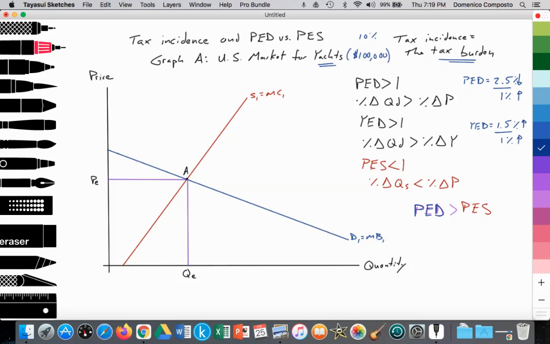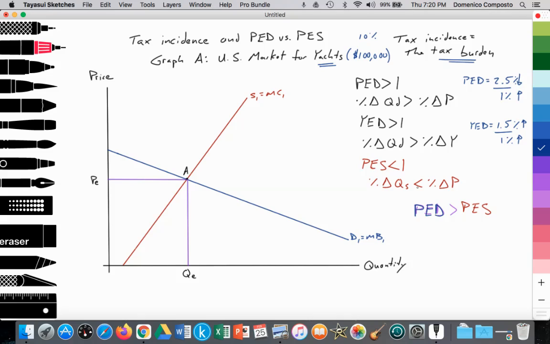We're going to assume that the price elasticity of supply for yachts is less than 1, where the percent change in quantity supplied is less than the percent change in price. And we perhaps can assume this because yachts are custom-made vehicles. They're not mass-produced on an assembly line. It takes time to acquire the resources, acquire the skilled artisans to build the yacht, etc., and thus it's inelastic. So we're going to assume that to be the case. Perhaps length of time and the mobility of factors of production are all contributors to keeping it inelastic.